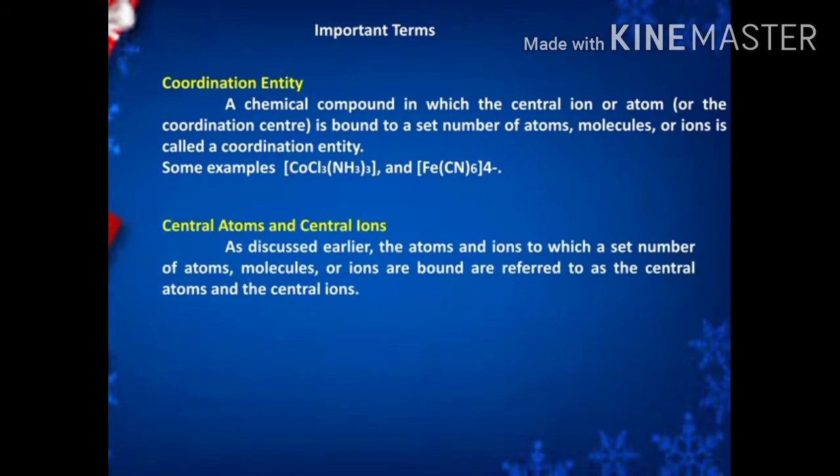Next term, central atom and central ions, otherwise known as the central metal atom.